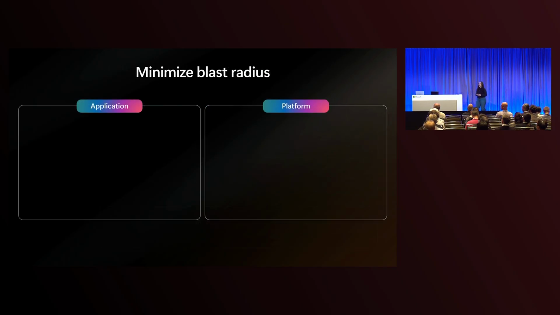So we talked about some strategies to self-heal. However, when something goes wrong, you want to make sure that it doesn't take out your entire application. So to minimize the blast radius, there are some things that you can do as an application developer. You can isolate components of your workload. Now, we talked about the microservices architecture, where our products API is separate from our cart API, is separate from our orders API. All of these are isolated, and that means that if something happens to one of them, it doesn't take down the entire system. Now, within each isolated component, you still want to ensure that you have redundancy to serve requests if a certain instance goes down.